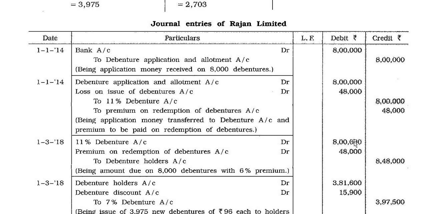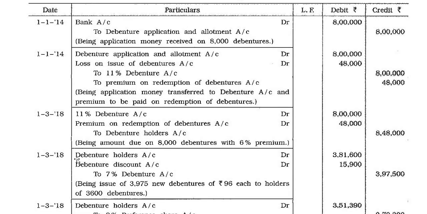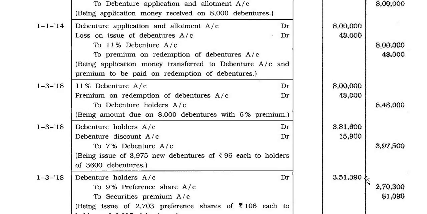1/3/2018, 11% debenture account debit 8 lakh, premium on redemption of debenture account 48,000 to debenture holders account 8 lakh 48,000, being amount due on 8,000 debentures with a 6% premium. 1/3/2018, debenture holders account debit 3,81,600, debenture discount account debit 15,900 to 7% debenture account 3,97,500, being issue of 3,975 new debentures of rupees 96 each to holders of 3,600 debentures.